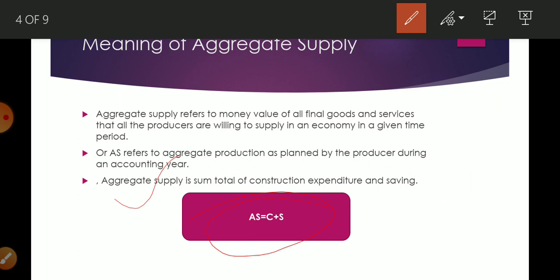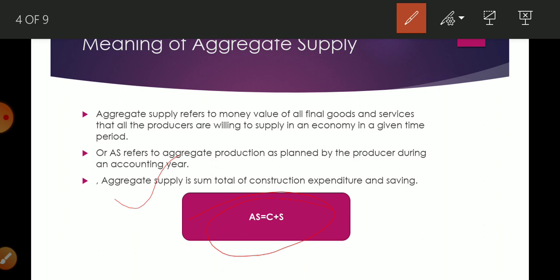So aggregate supply is always the sum total of two things, consumption and saving. Whenever you get money, what will you do? First option, you will consume it. Second option, you will save it. Third option, you can balance: you spend some money and you save some money.